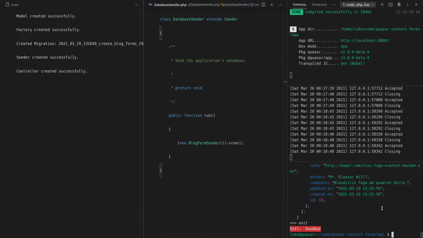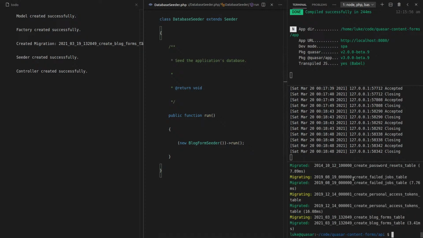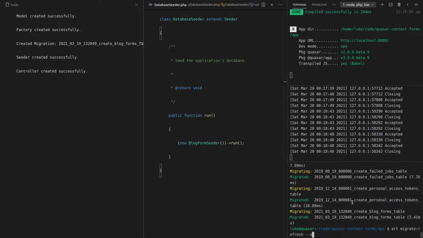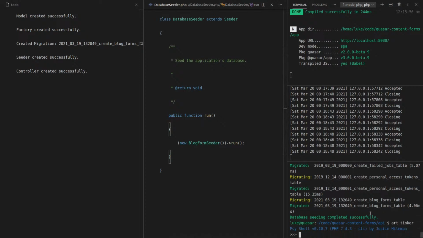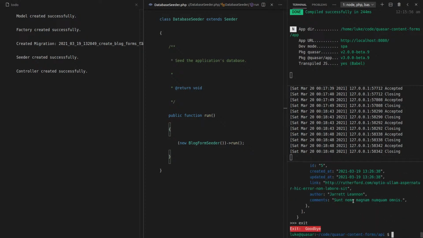Yeah. So now this is really cool because I can super easily recreate all of that data by saying art migrate refresh. So that's going to refresh our database. Watch this. It'll roll everything back and then create all of our tables again. But then I can add the seed flag. So now that has migrated the database and then run this command here, everything in database seeder, meaning not only has it migrated the database, it's already given us some dummy data we can play around with. Yep, there it all is there. So I reckon that's pretty cool.